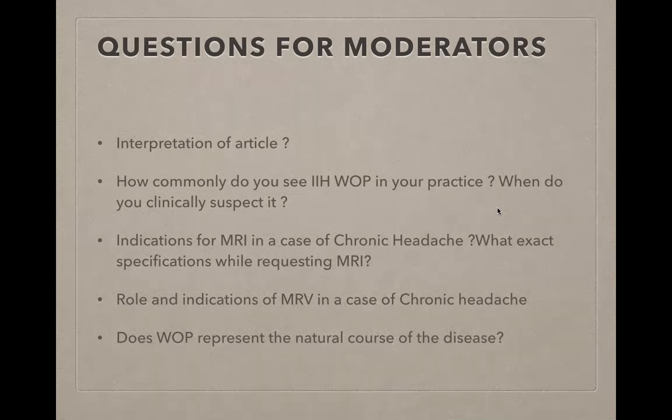So we do this ROC curve, and then we calculate something called the Youden index. Not to complicate things, but what we get is the cutoff value where we have the highest sensitivity and specificity. So that should have ideally been done, where they tell us that this cutoff value for pituitary height gives the best sensitivity and specificity, and this thickness of optic nerve sheath gives the best sensitivity and specificity.